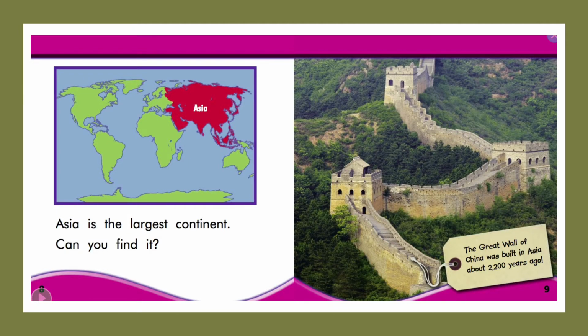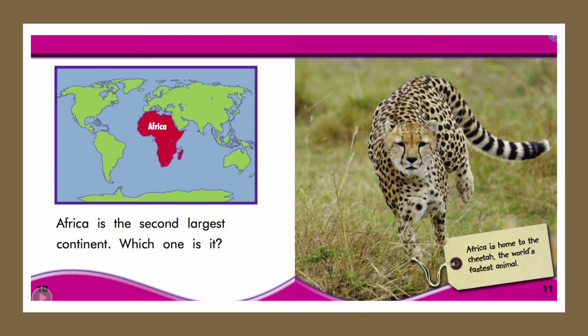Asia is the largest continent. Can you find it? On page 9 it says the Great Wall of China was built in Asia about 2,200 years ago. Africa is the second largest continent. Which one is it? Africa is home to the cheetah, the world's fastest animal.